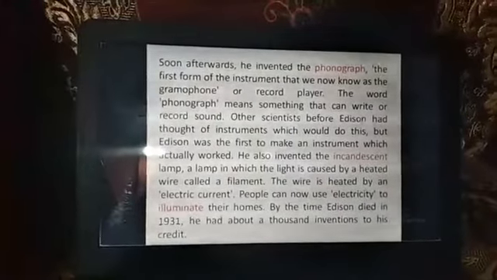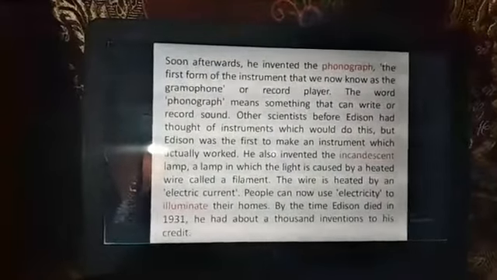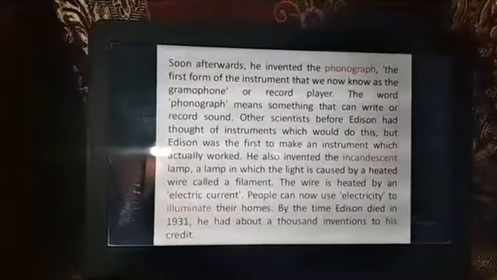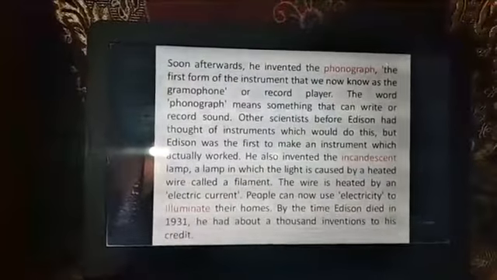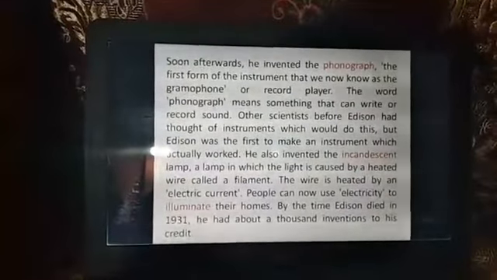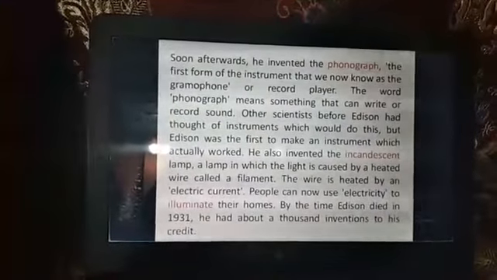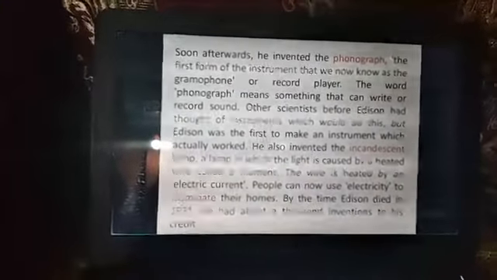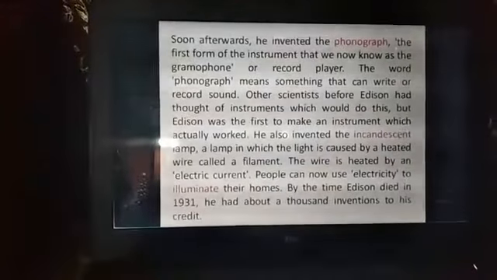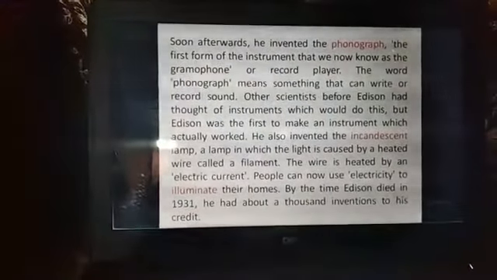Yes, here they mentioned gramophone or record player. That means he invented the phonograph. The word phonograph means something that can write or record sound. I think I already described the activity of the phonograph. Okay, clear, my students? Other scientists before Edison had thought of an instrument which would do so.